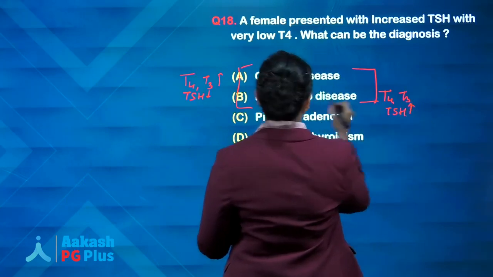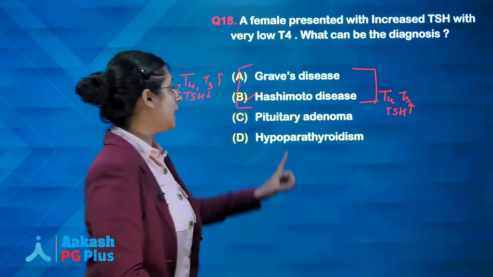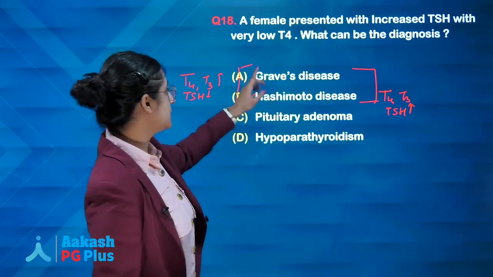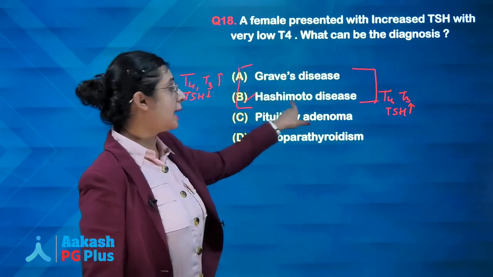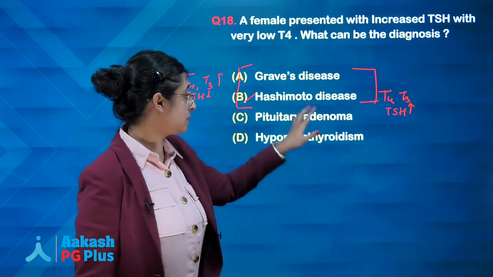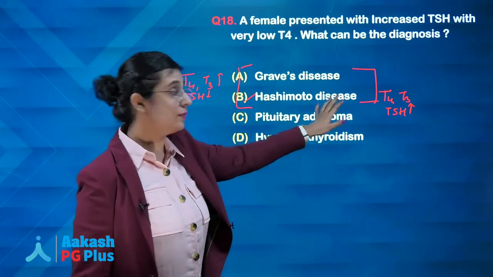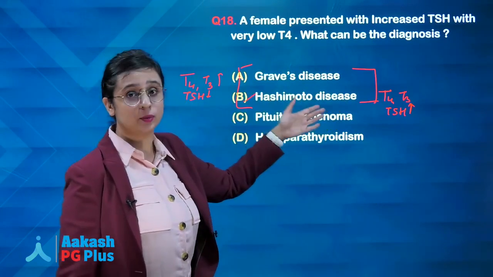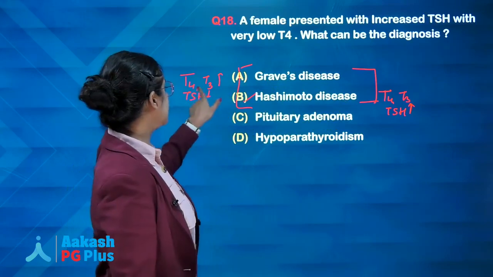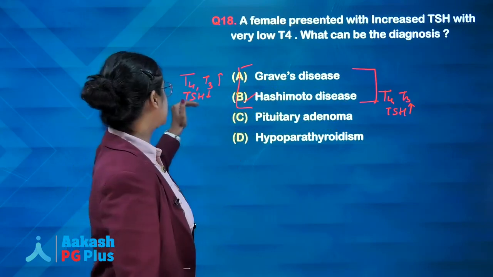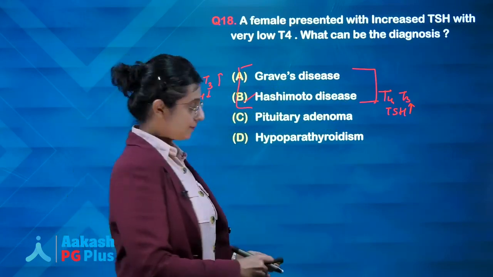That is a hypothyroid state. So the answer will be Hashimoto's disease, whereas Graves' disease is a hyperthyroid state, with an increase in T3 and T4 and a decrease in TSH.